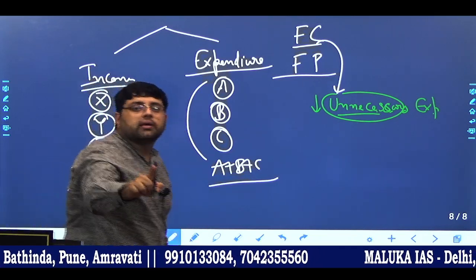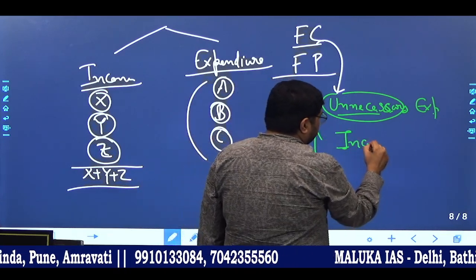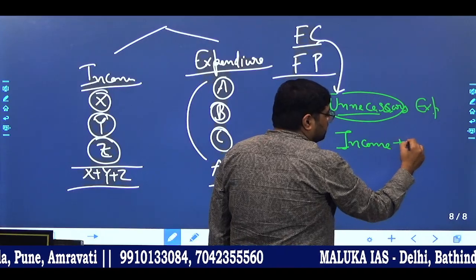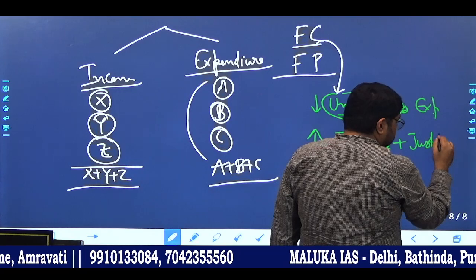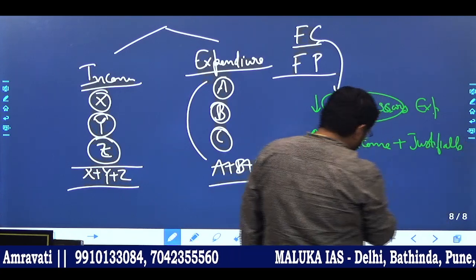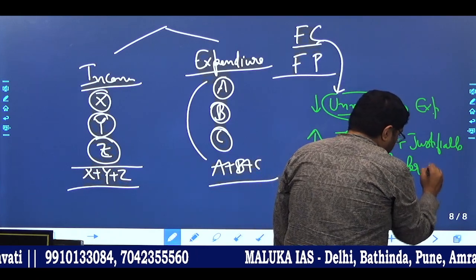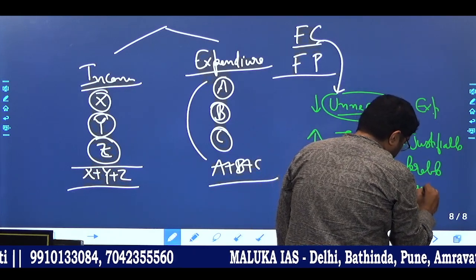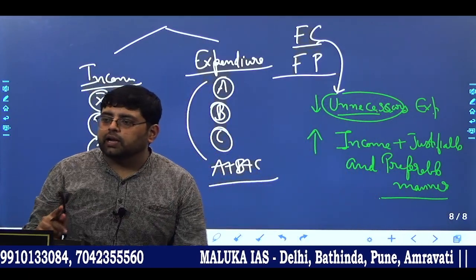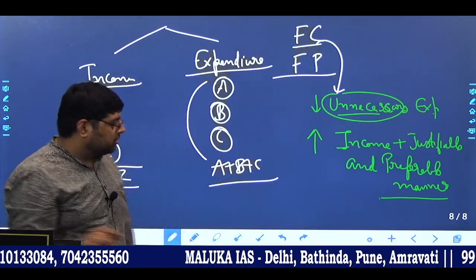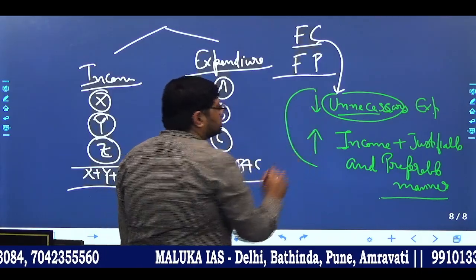On the same time, if government says that we want to increase our income also, but that must be in a justifiable and preferable manner. Okay, that must be in a justifiable and preferable manner. Clear? Okay, so that is also a part of fiscal consolidation.